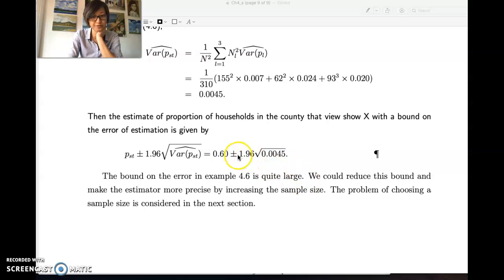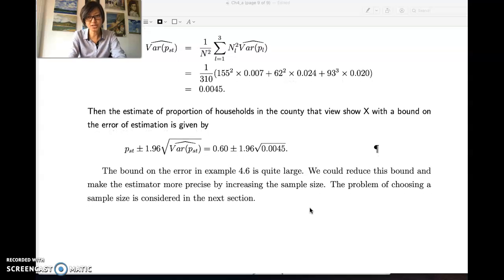So we need to think of some way to reduce the bound to make the estimator more precise. How are we going to do that? We need to improve our variance estimate by either increasing the sample size or other means. In the next section we will talk about sample size determination.